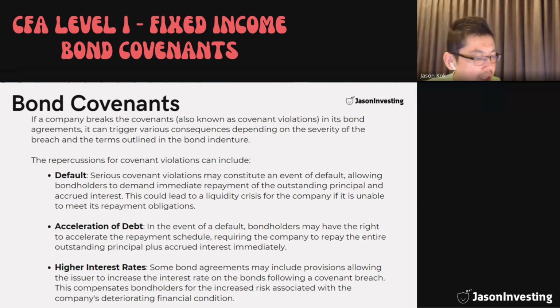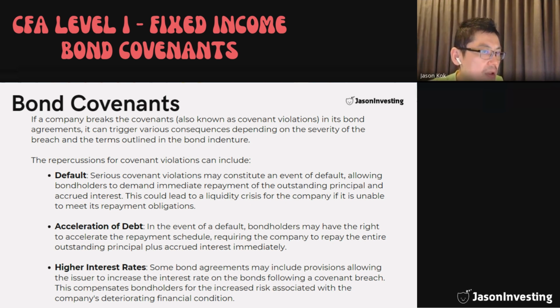You can imagine that the bondholders only care about getting their money, principal and interest, back. You will have a reinvestment risk, but this is better than not getting the money back at all, right? This might result in the company going bankrupt. But from a bondholder perspective, they don't really care because they are not a stockholder.